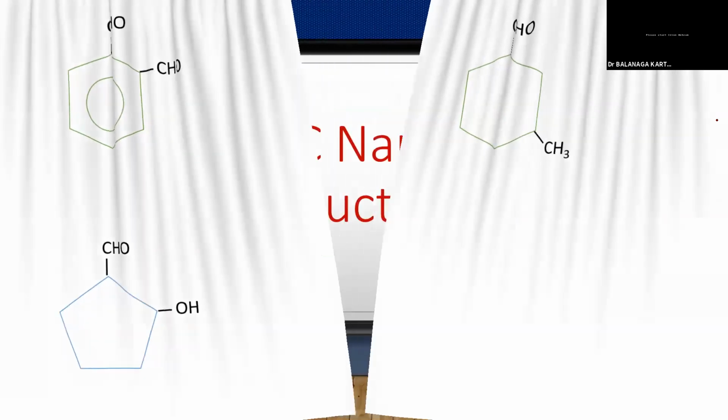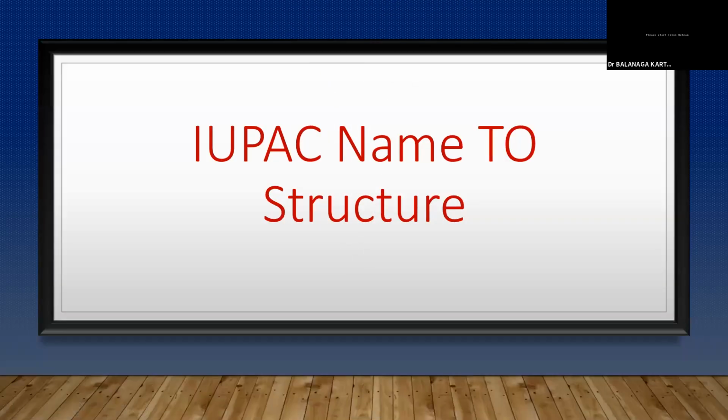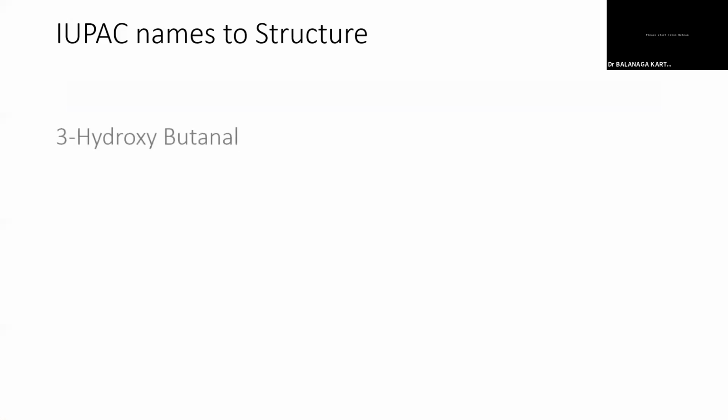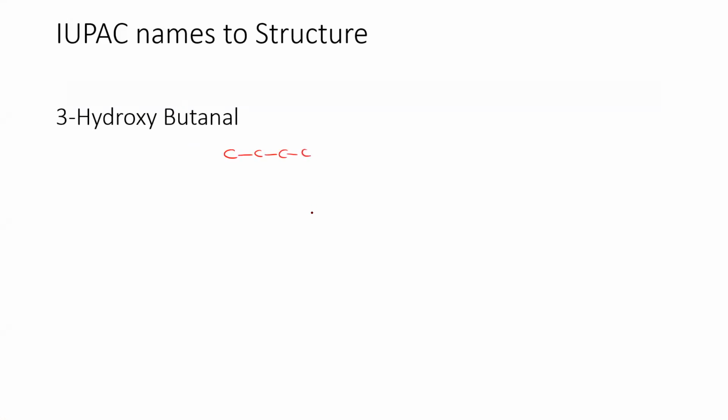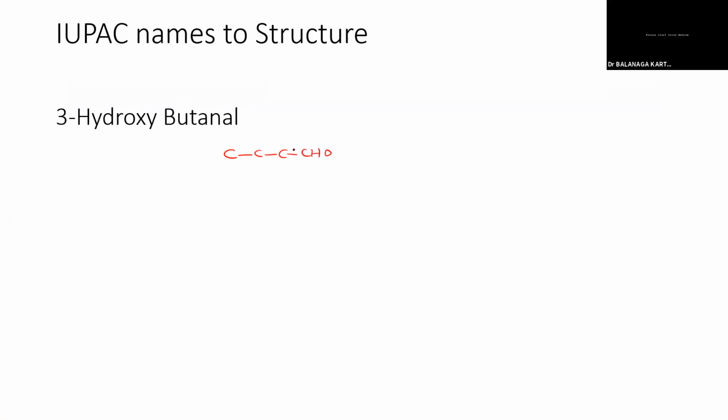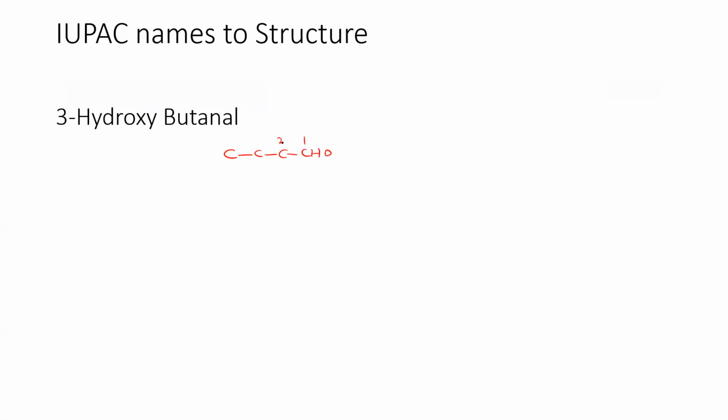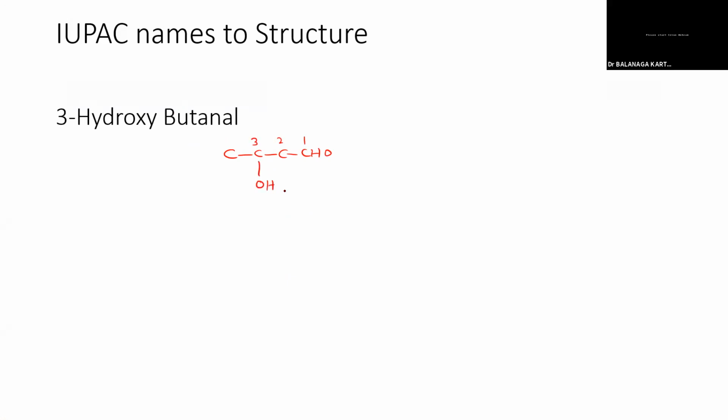Okay. Next one is IUPAC name to structure. They are going to give some names and you have to write the structure. How can we write butanal? First of all, we have to write 4 carbon atoms. The first position is the aldehyde. Then this is the first position, second position, third position, and we have to write hydroxy. At the third position, we have to give an OH group. Is that clear?